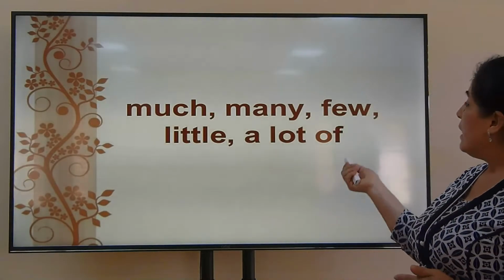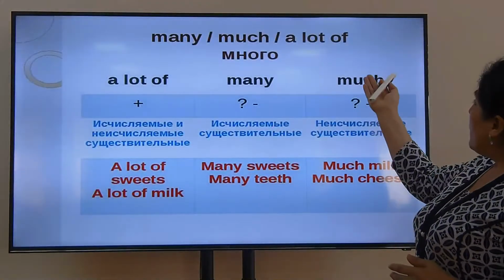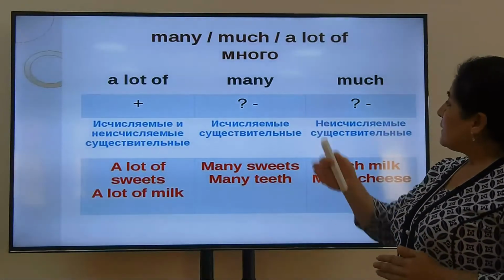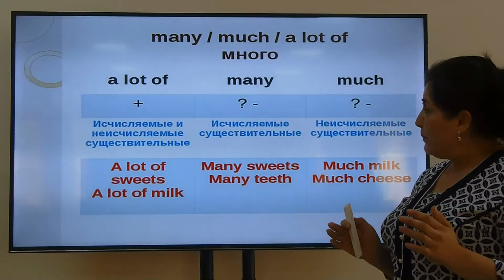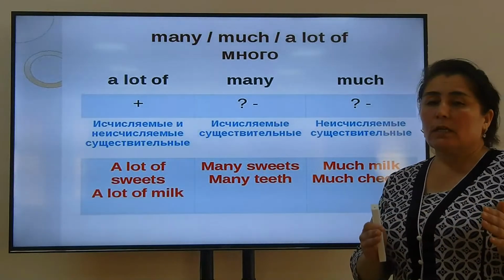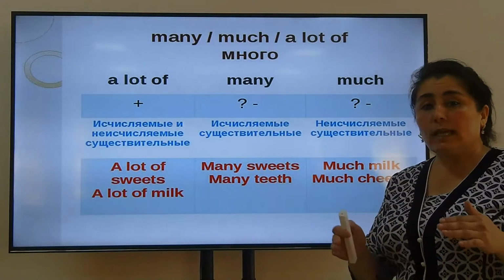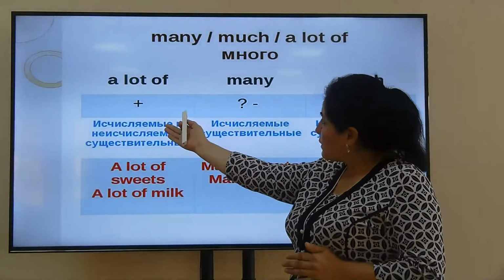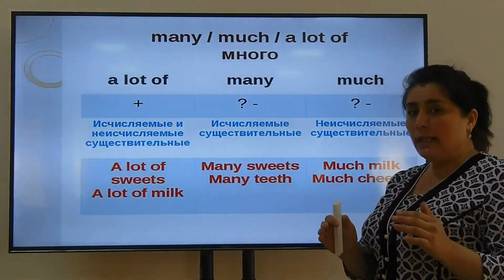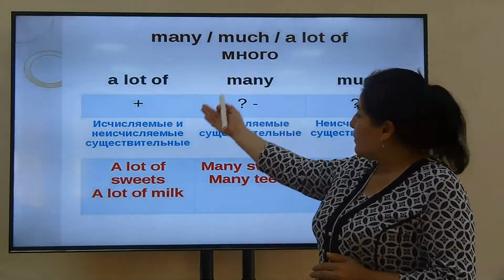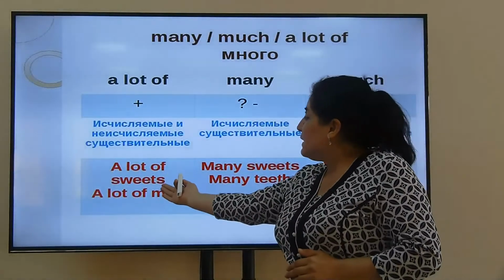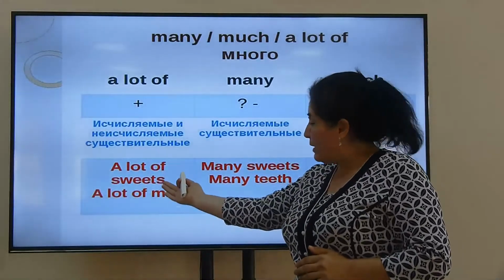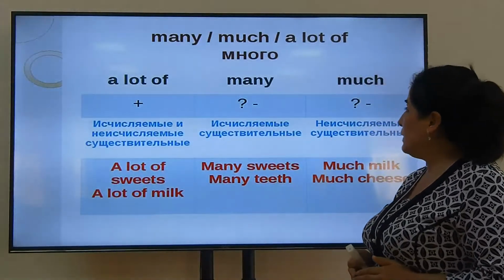So what are they? Many, much, a lot of mean много in Russian, but there are some differences between them. As you know, nouns are countable and uncountable, and a lot of is used with both countable and uncountable nouns. For example, a lot of sweets, a lot of milk. Here, sweet is a countable noun and milk is an uncountable noun.